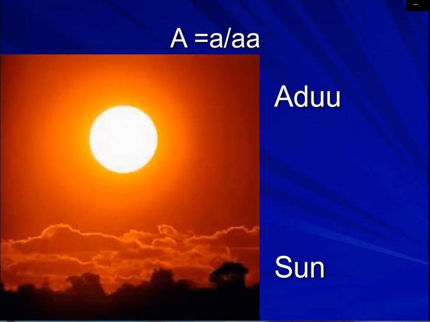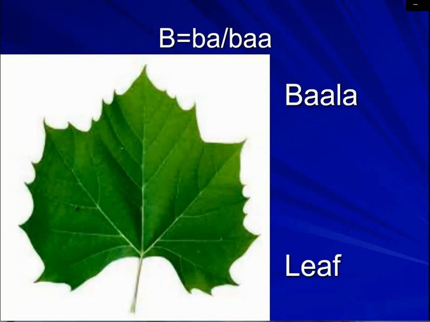So let's go. This is A, but we say A. As you can see, A. Adu for sun. Then Ba.